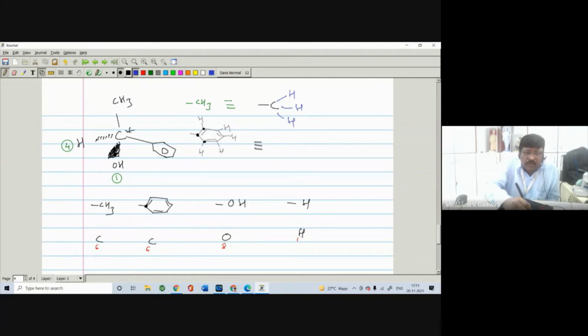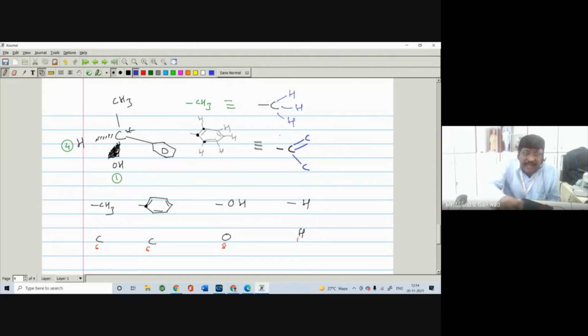So this structure we can write like this. This is your carbon, directly attached to carbon, but it is a double bond, and it is also directly attached to the carbon. So these are the next elements. But this carbon is directly attached by the double bond, and this carbon is directly attached by the single bond.